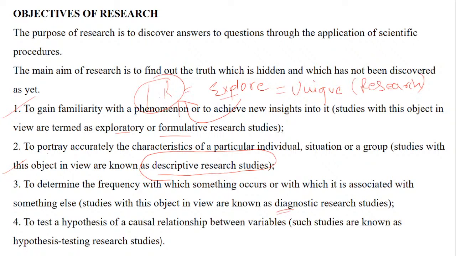Diagnosis means you are going to diagnose what exactly you want to study, what exactly the problem is, the issue, the hurdle or obstacle, and how to go ahead with it. For that you have to have a regular frequency of something occurring on some basis. That regularity, or frequency, will give you a proper diagnosis.